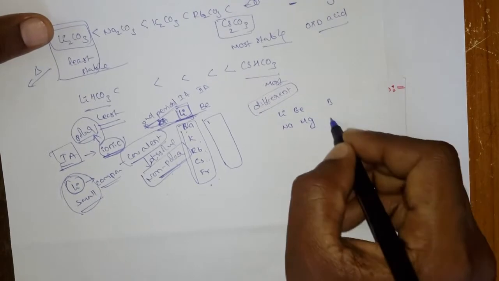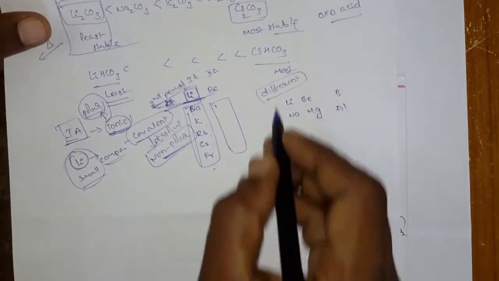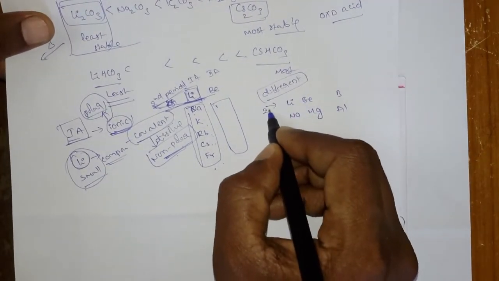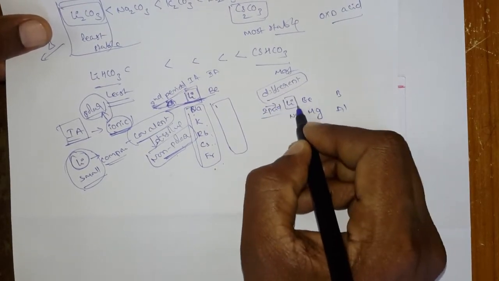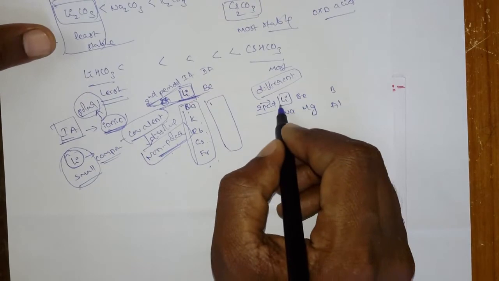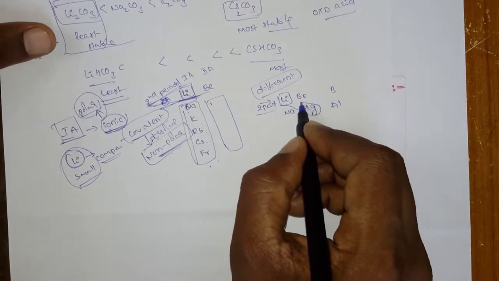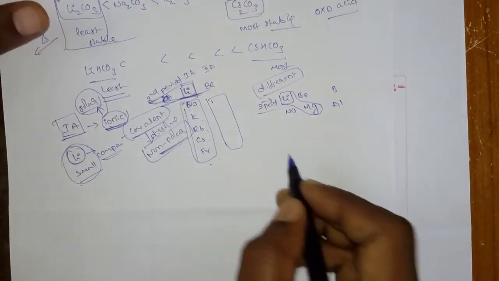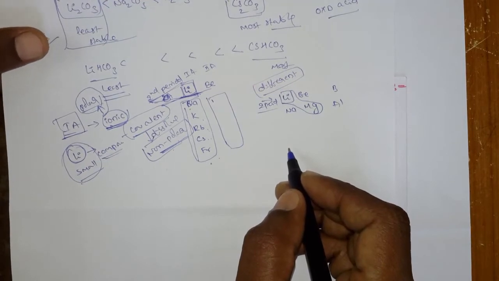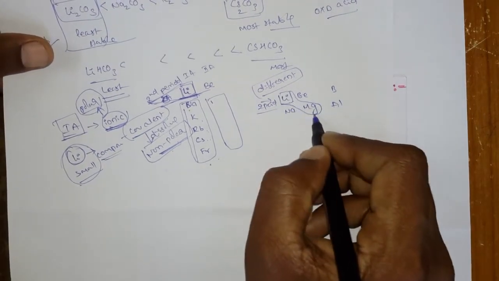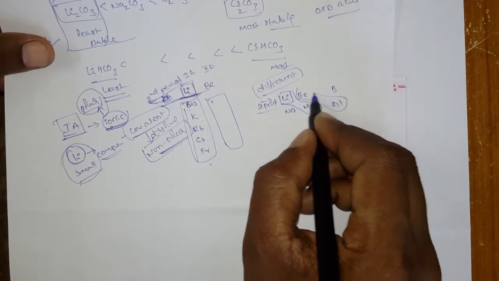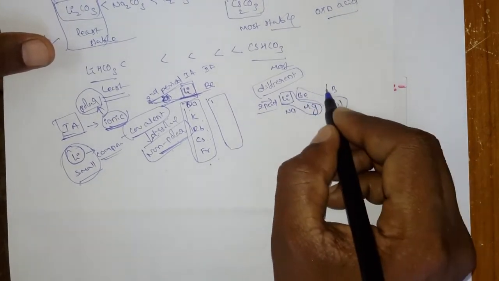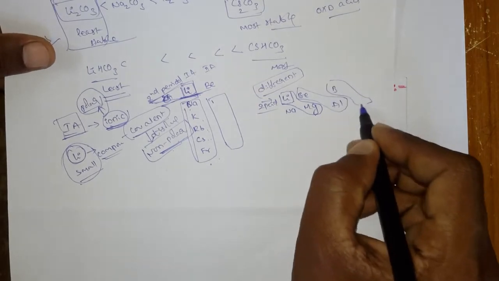Generally the second period element has a diagonal relationship with the next group and next period element. So lithium has a diagonal relationship with magnesium, beryllium with aluminum, and boron with silicon.